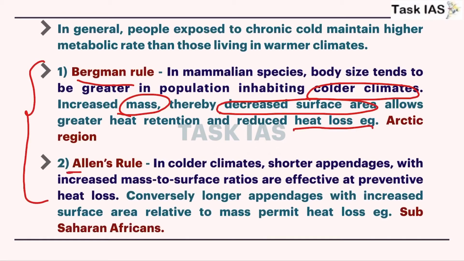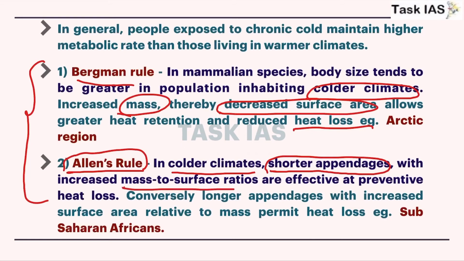Now second is Allen's rule. According to this, the size of an individual will be decided by environmental factors, and in colder climates appendages will be shorter, that means hands or limbs will be of shorter length, because that will increase the mass to surface ratio of an individual, and this will help in decreasing heat loss, because with more surface area there are more chances of heat loss from our body.